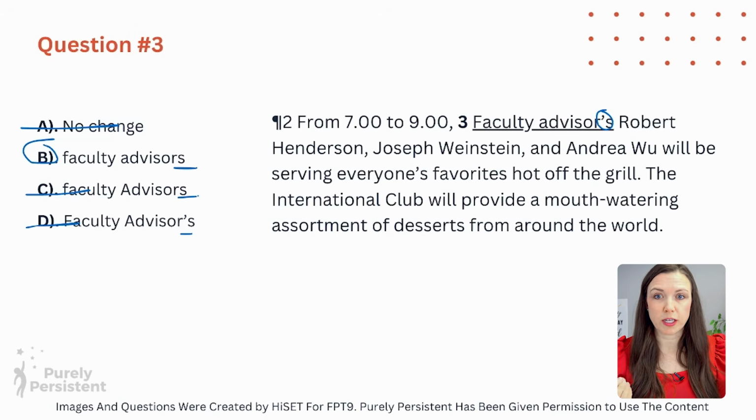No. The other time we might use an apostrophe is to show ownership or possession. Okay, it turns it into a possessive word. So faculty advisors, like instead of saying Michelle's car, so Michelle's car is the possessive, right? So this is sort of the same thing. Faculty advisors, is it showing ownership? No, it's saying who they are, right? So we're looking for faculty advisors without the apostrophe because that just shows plural. And we have 3 faculty advisors, so it is plural. So B is still our answer.